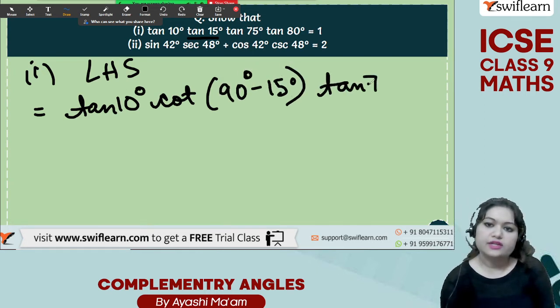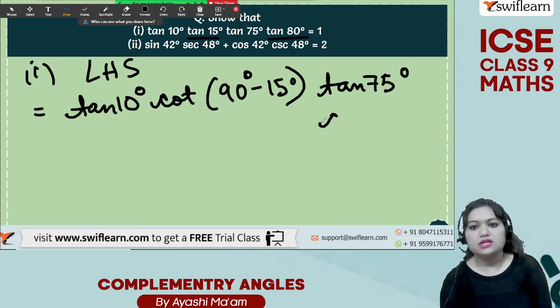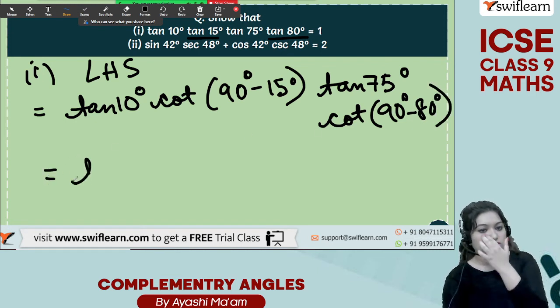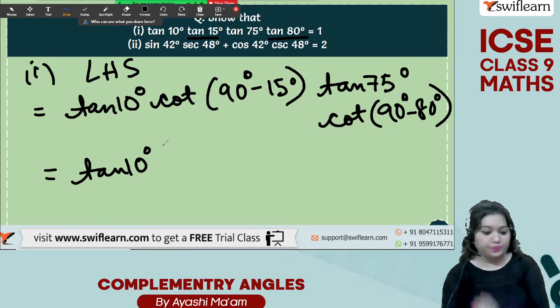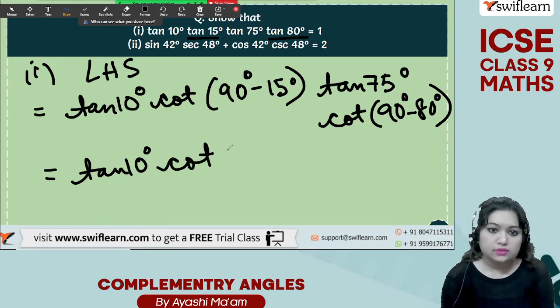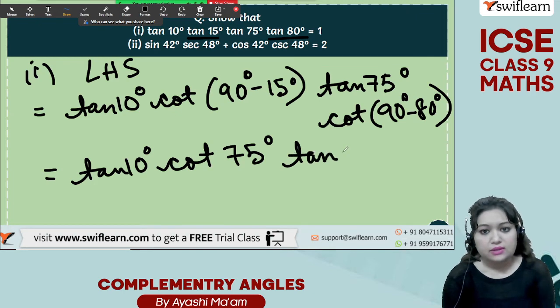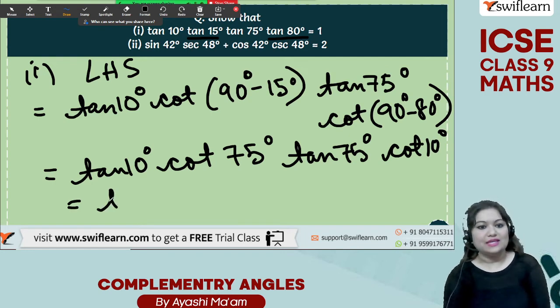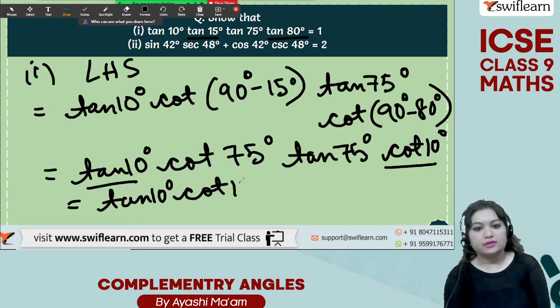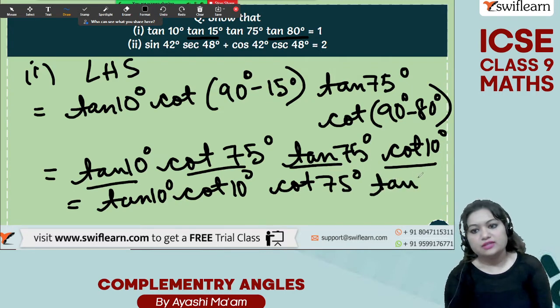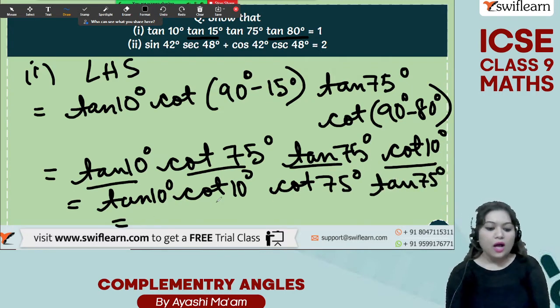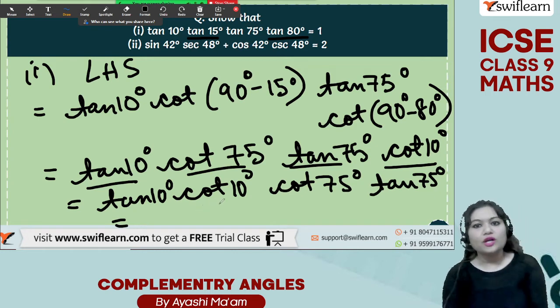Next we have tan 75 degree. Let's convert this tan 80 into cot. So cot 90 degree minus 80 degree. So you will get tan 10 degree and cot 75 degree, tan of 75 degree and cot of 10 degree. Now see, just need some arranging. We are taking this tan 10 and cot 10 side by side, and cot 75 and tan 75 degree side by side. We know that cot is what? Reciprocal of tan. We know that.